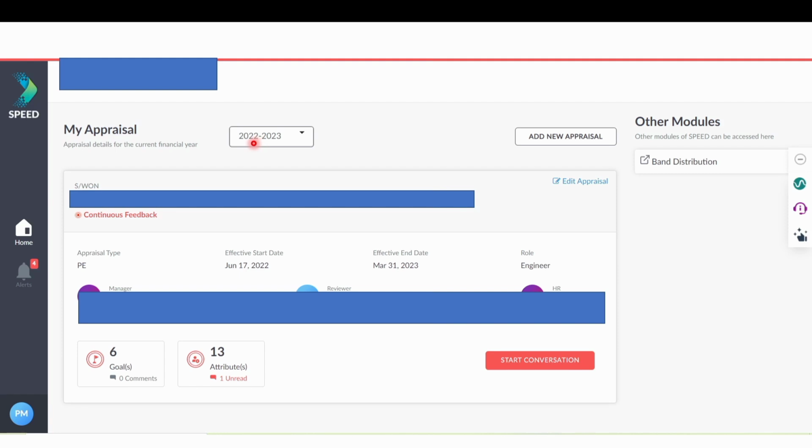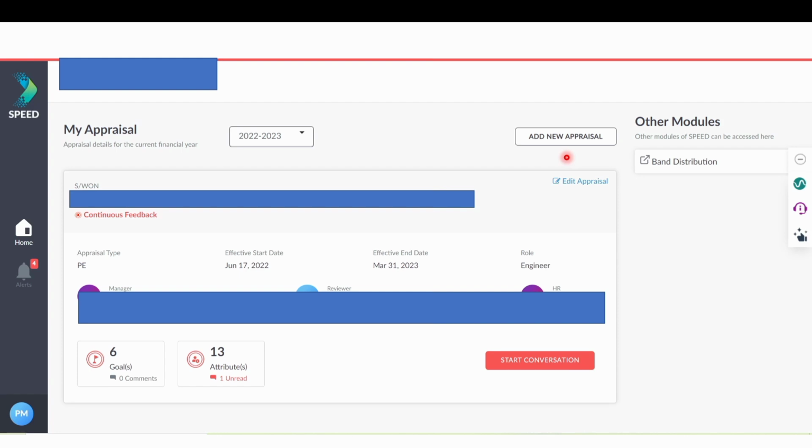Now the first thing is you have to raise a PE, that is project end appraisal. This PE will start as soon as you complete your final anniversary. So suppose a person is completing final anniversary on 17th June, they will start their PE appraisal, that is project end appraisal, from 17th of June till the 31st of March. So guys, make sure that you go to your manager and tell them to tag you to a role. That is very important if you are in any kind of project. People who are currently on bench and are not allocated to any SWAN or any project will not be able to raise this kind of appraisal. Now if you are not happy with this appraisal, you can also go and add a new appraisal if your manager permits that.